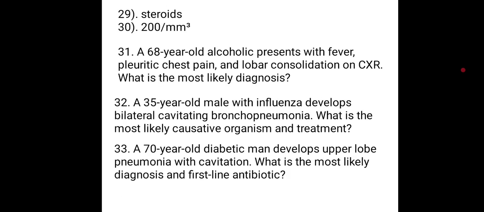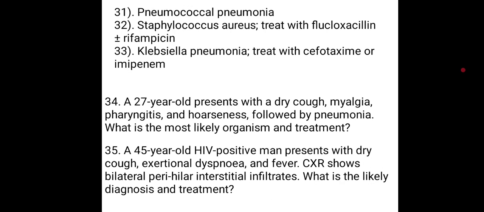For the 30-year-old male with influenza that developed bilateral cavitating bronchopneumonia, Staph aureus is obviously the most likely causative organism, and the treatment is flucloxacillin plus or minus rifampicin. And if severe or MRSA is confirmed, add vancomycin.